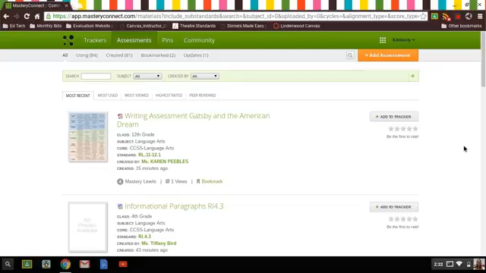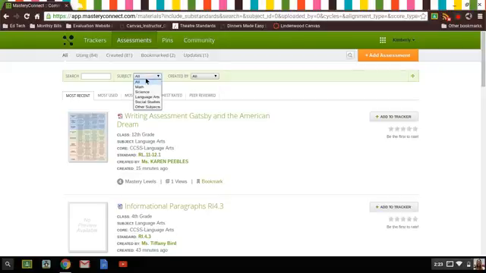So this is what the assessments tab looks like. If you click on the assessments, this is what comes up. You can sort and search for assessments that have been made public by other Mastery Connect users, and you can upload your own assessments as well. So this first screen you will see is the most used assessments currently on Mastery Connect, and you can search by name of assessment, by subject, who created it.